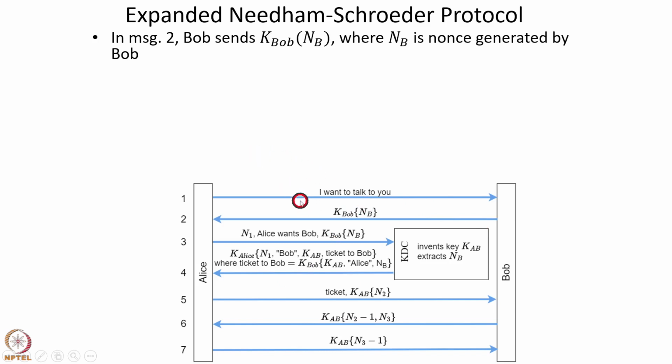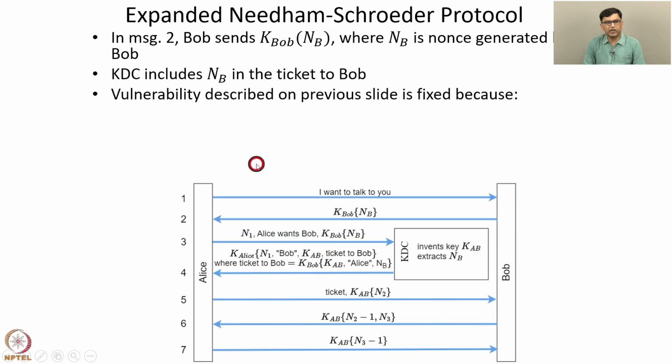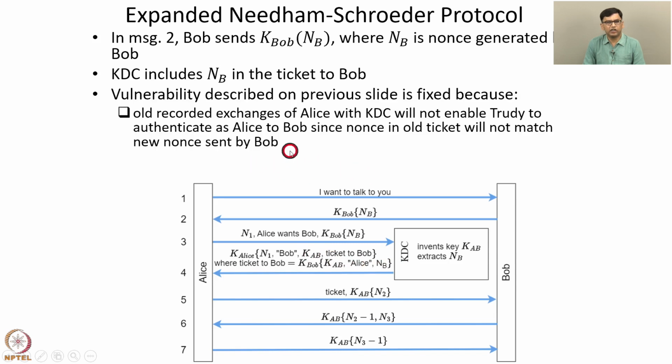So in this message Bob sends KBob NB, where NB is a nonce generated by Bob. Then the KDC includes NB in the ticket to Bob. So as we have seen here, NB is included in the ticket to Bob. So the vulnerability that we discussed on the previous slide is fixed because old recorded exchanges of Alice with the KDC will not enable 2D to authenticate as Alice to Bob, because the nonce in the old ticket will not match the new nonce that is sent by Bob.